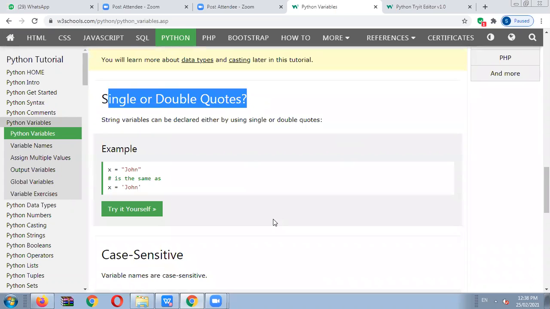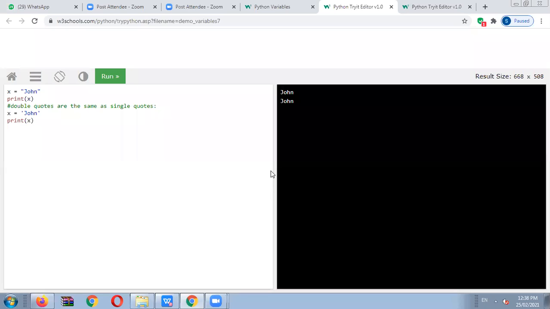The concept of single quotation and double quotation: when we use the double quotation sign, we are using the string concept. But when we use the single quotation, what is the consideration? We have to check that in the coding section here. See here, two different statements are in front of you. First one is x equals "John", print x. Then x equals 'John', again we use the print x statement. What is the major difference? Let's see if there is any difference. Here there is no difference in the output shown on the output screen.